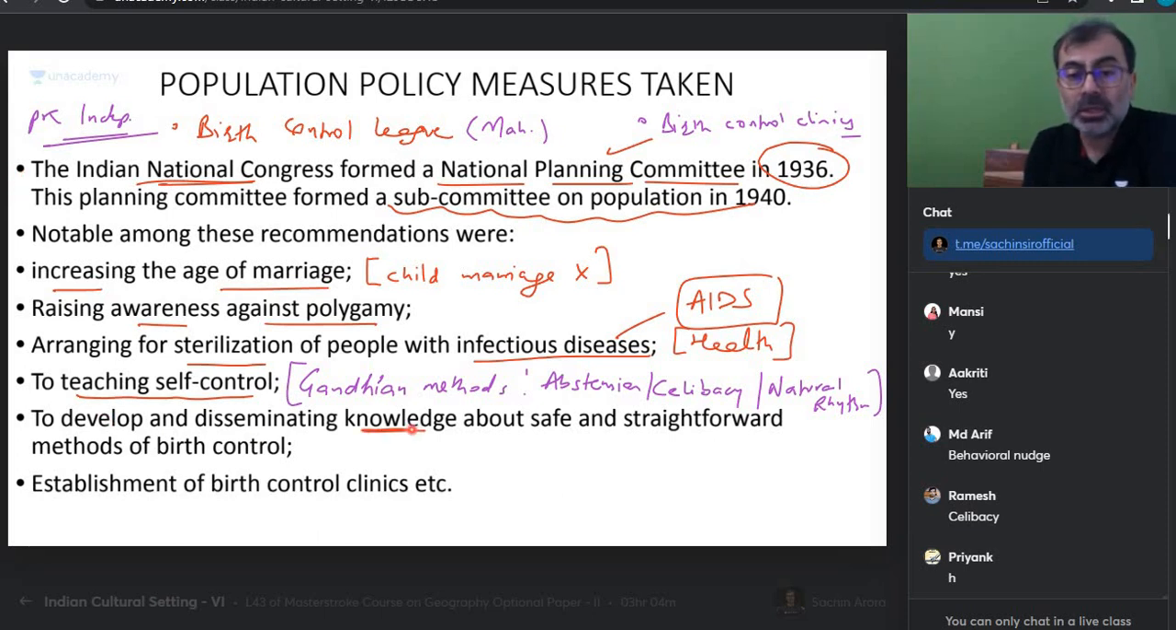Develop and disseminate knowledge about safe and straightforward methods of birth control. Straightforward, सीधा जाओ केमिस्ट के पास जाके बोलो मुझे birth control के लिए मेल कॉन्ट्रासेप्टिव चाहिए, फीमेल कॉन्ट्रासेप्टिव चाहिए. You should straight away go there, and that's there. And birth control clinics are there. Is everyone okay with this?